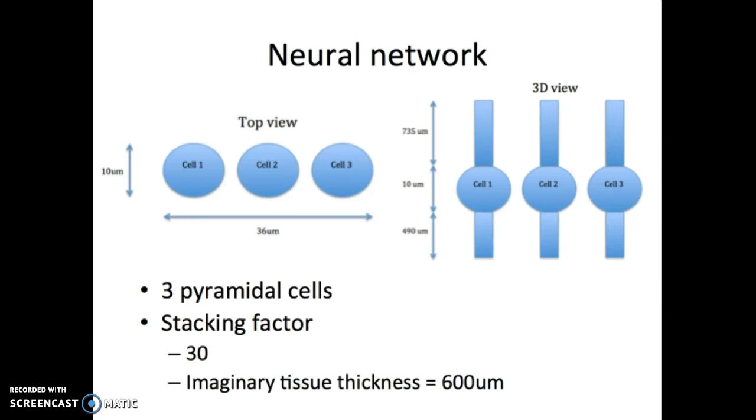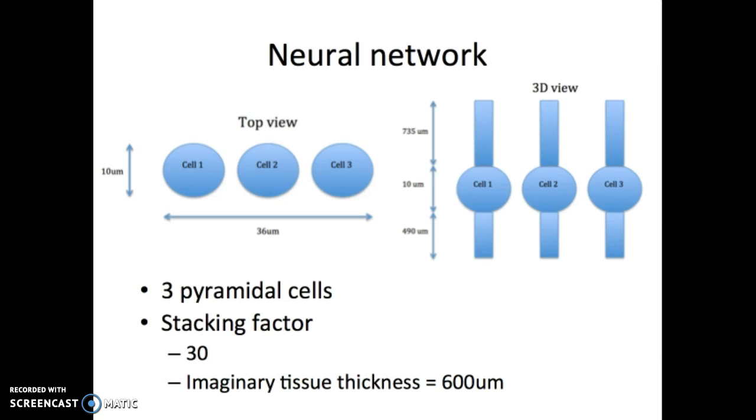As you can see in the figure on the left, the length of my model is 36 microns. This will give me about 3 microns between each of my model cells. A stacking factor of 30 is used. This stacking factor is estimated from the volume cellular density reported from histology studies.